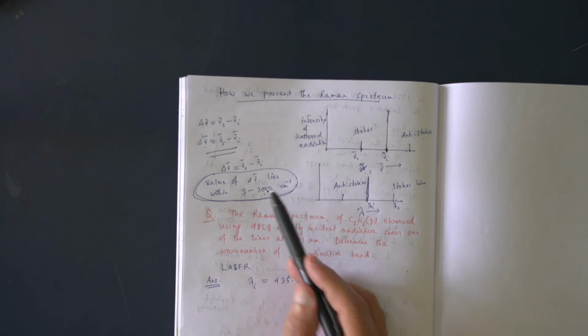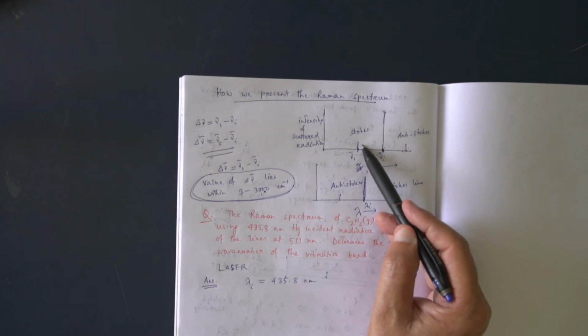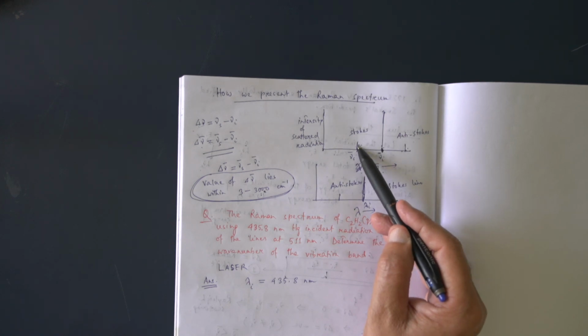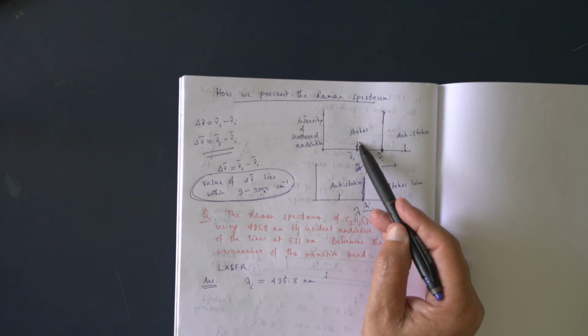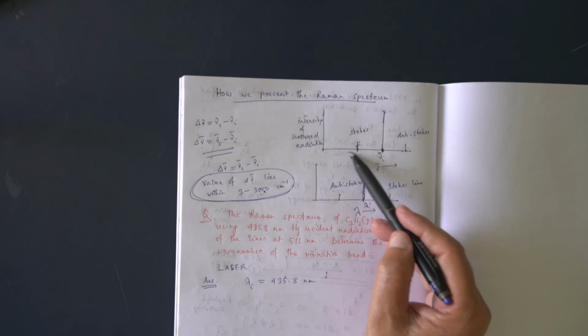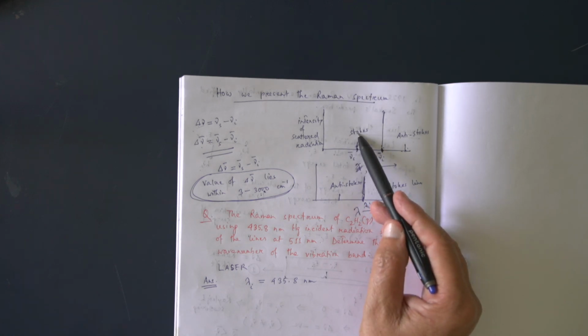If the molecule gets energy, then a rotational or vibrational transition of the molecule will take place. When the molecule gets energy, we are getting Stokes lines.